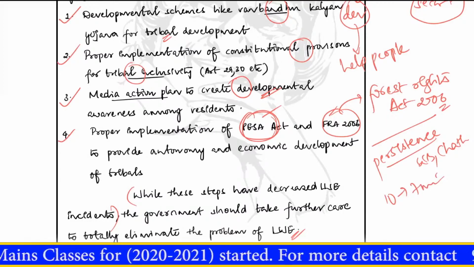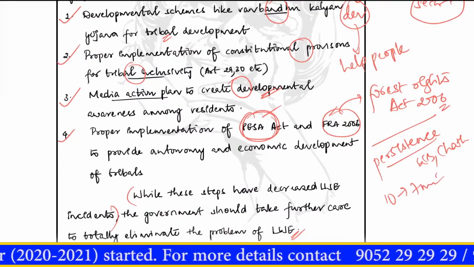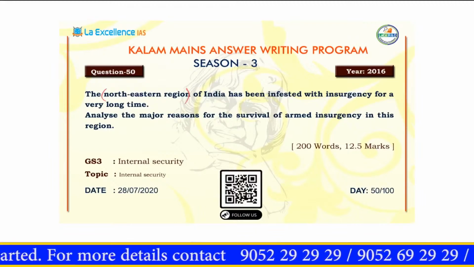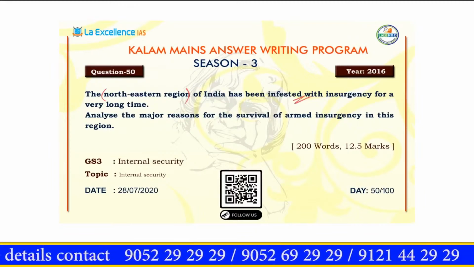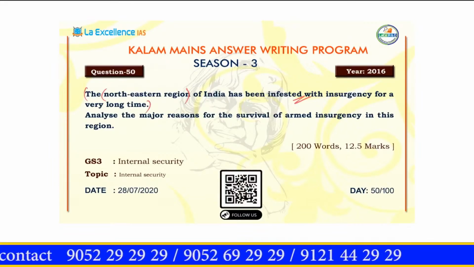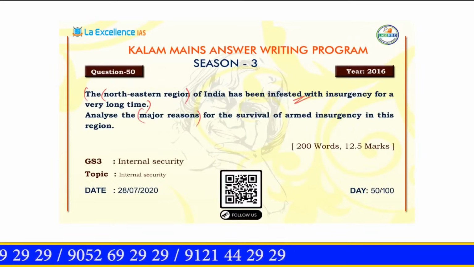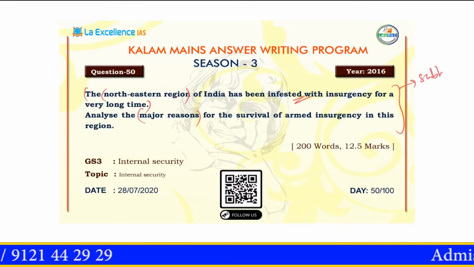Moving forward, we will look at the question for tomorrow, and I want you to think about that question. So the question for tomorrow is on a northeast region of the country. The northeast region of India has been infested with insurgency for a very long time. This is a truth. Analyze the major reasons for the survival of armed insurgency in this region. So I want you to think about the subheadings you would use.